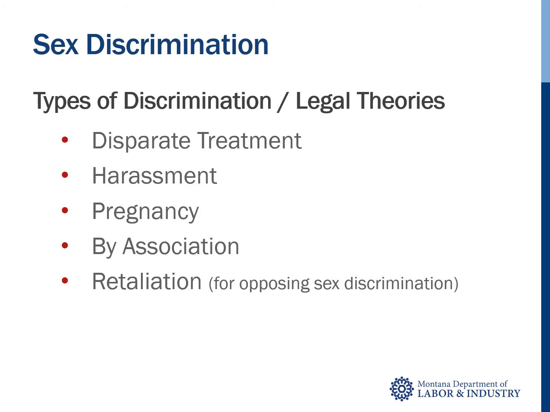Whether or not someone is a member of the protected class of sex is a threshold issue, the first element, but not the only element, that must be satisfied when determining if sex discrimination occurred. Sex discrimination can take several different forms, including disparate treatment, harassment, pregnancy, by association, and in an indirect way, retaliation, when someone opposes sex discrimination. We will now review each type of discrimination as it relates to the protected class of sex.